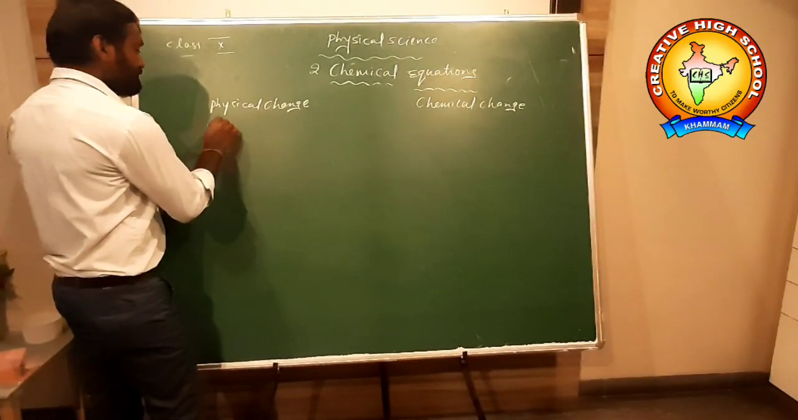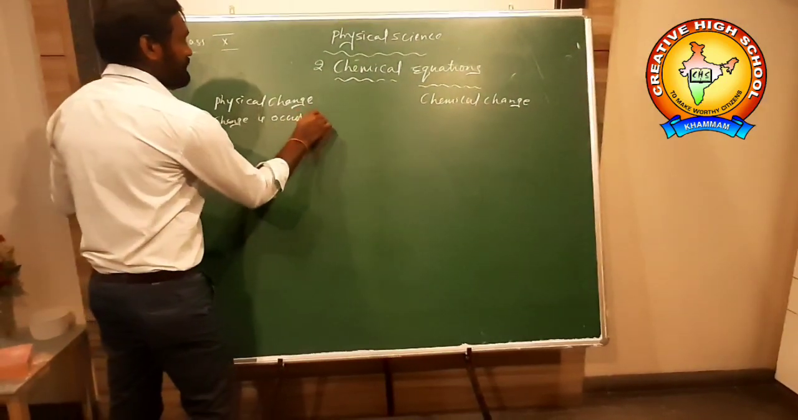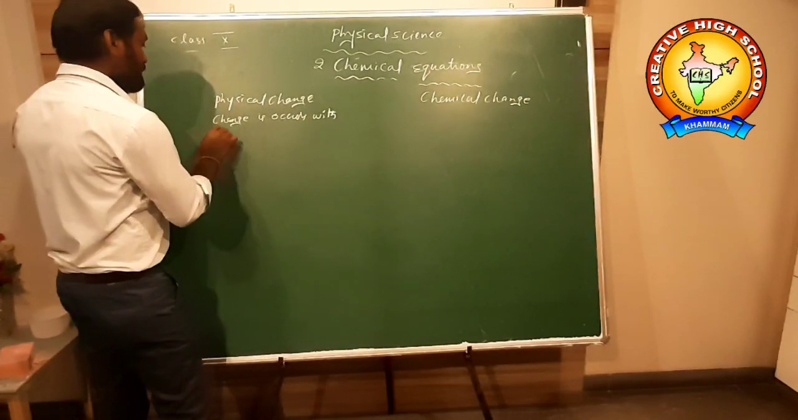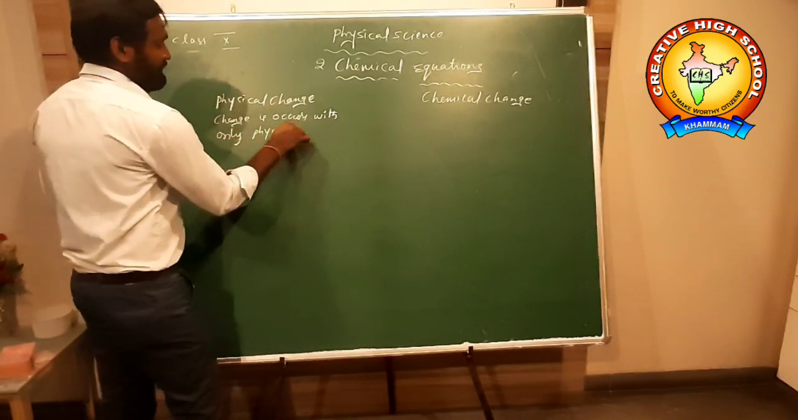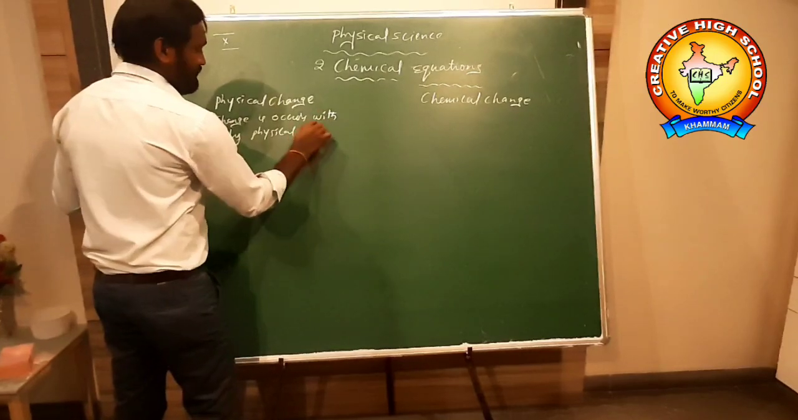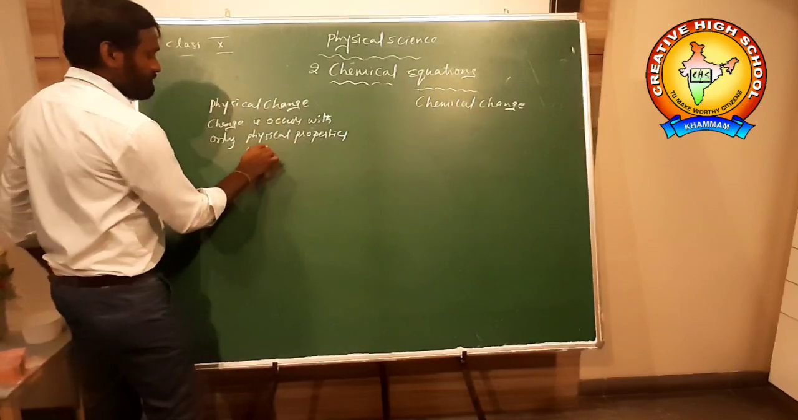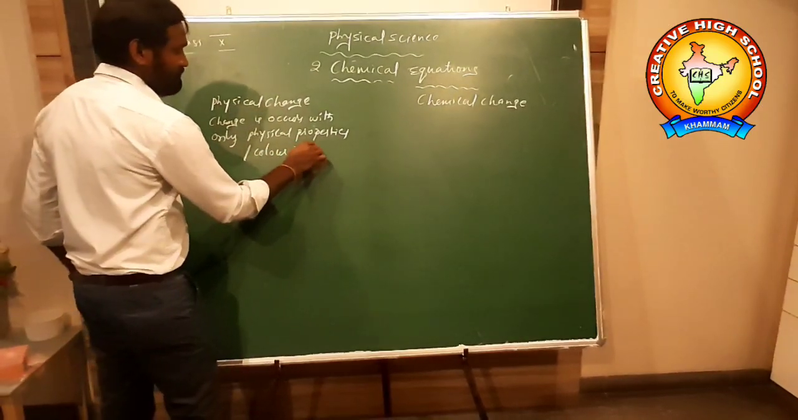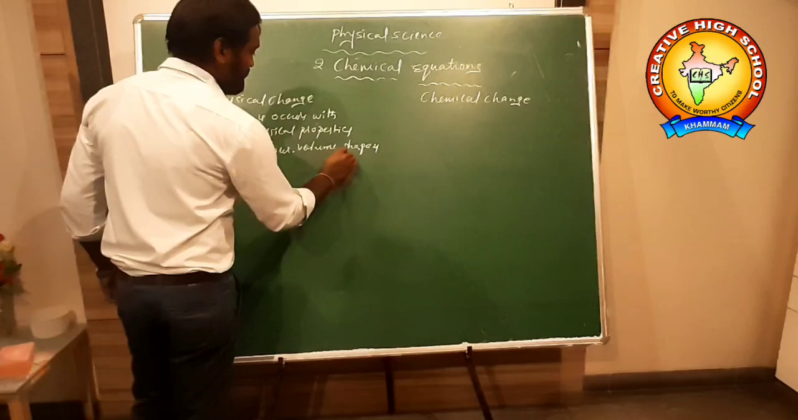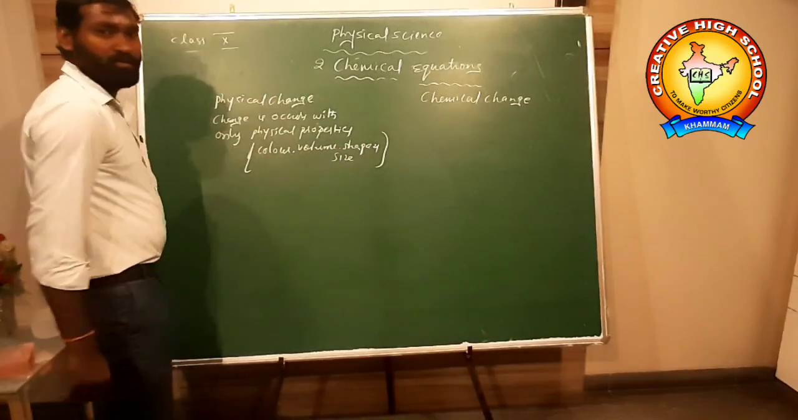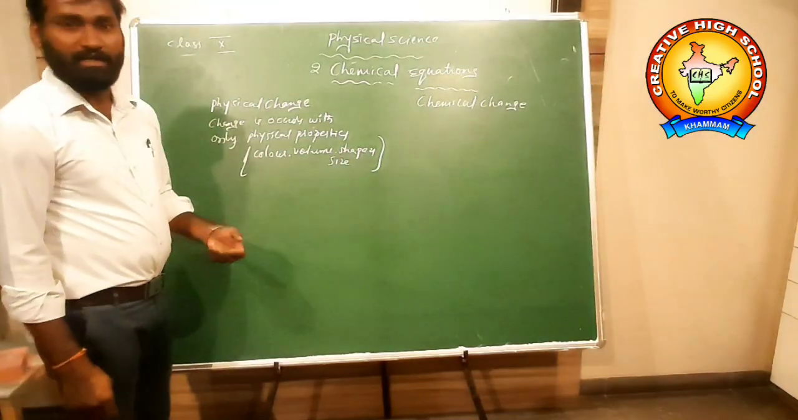What are the physical properties? Color, volume, shape, size. These are called physical properties. The change which occurs within physical properties like color, volume, shape and size is called a physical change.